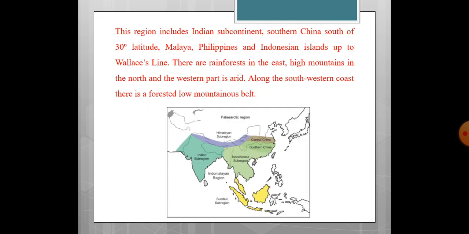Now, this region includes the Indian subcontinent, southern China, and south of 30-degree latitude, Malaya, Philippines, and Indonesian islands up to the Wallace line. There is rainforest in the east, high mountains in the north, and the western part is arid. Along the southwestern coast, there is a forested low mountainous belt. What is this mountainous belt? It is also known as the Western Ghat and Eastern Ghat.